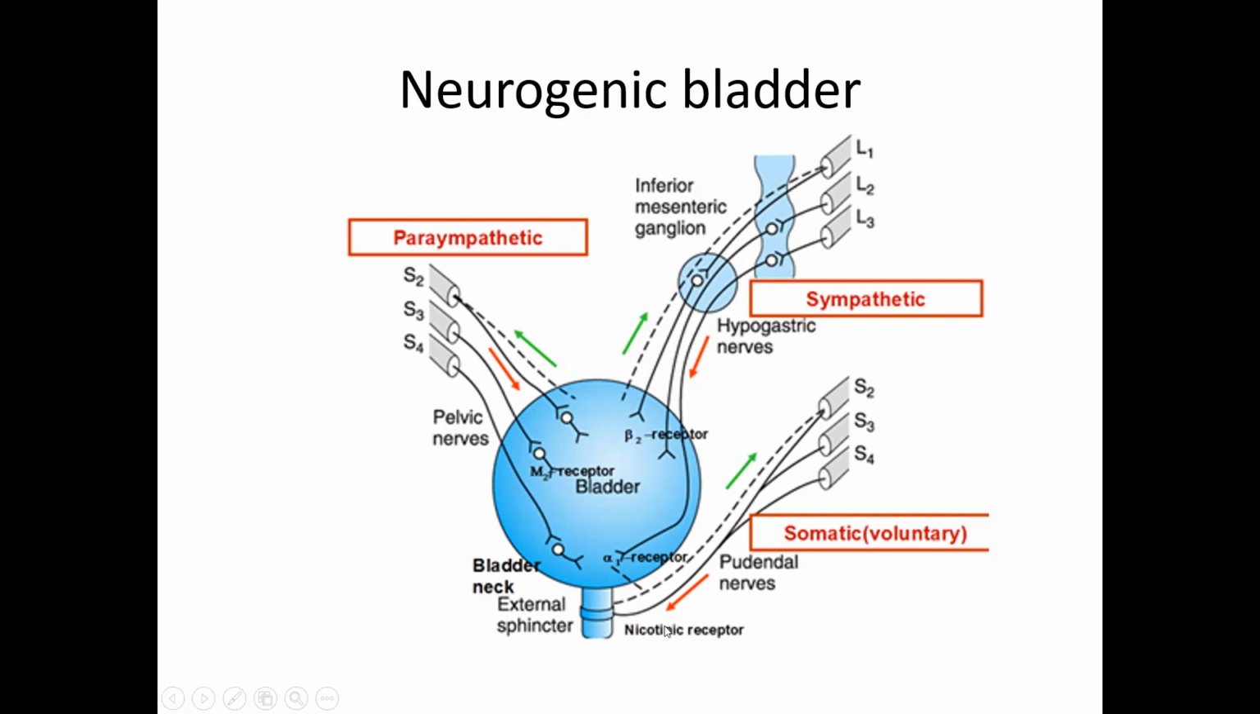Pudendal nerves are somatic, but as we said, striated muscles undergo fatigue relatively faster. But luckily, the external sphincter of striated muscle will have slow twitch muscle fibers, which reasonably has control over the urethral sphincter, which will stop the urine from flowing till the circumstances are better.